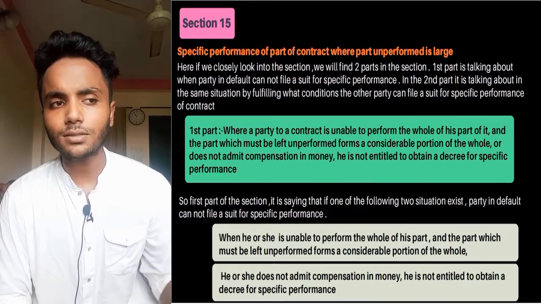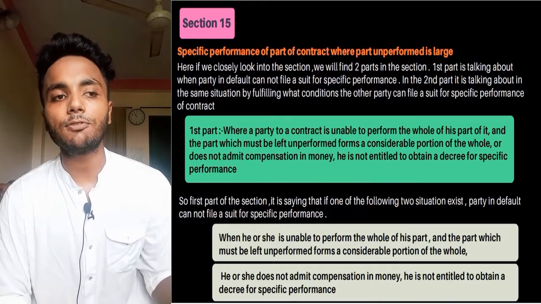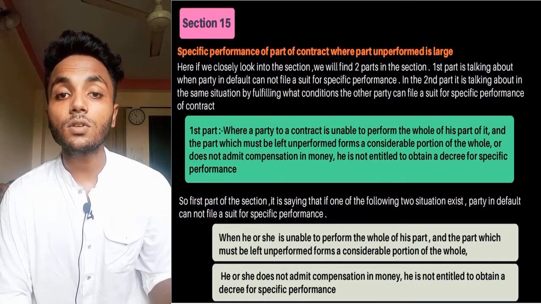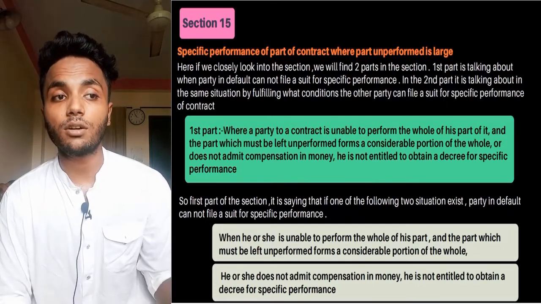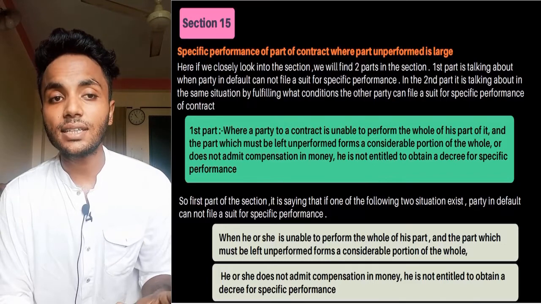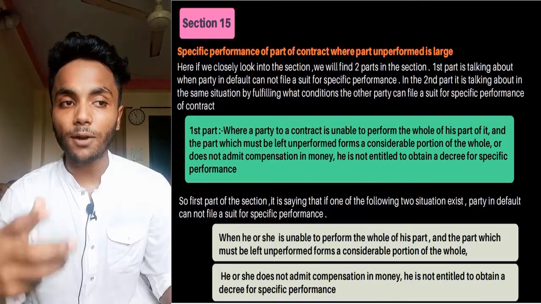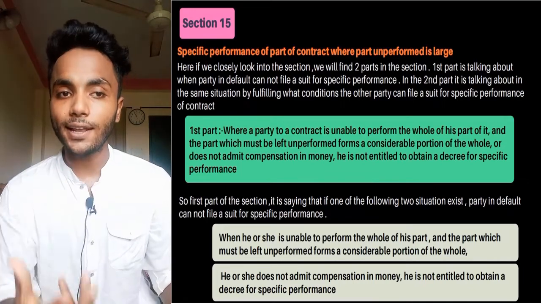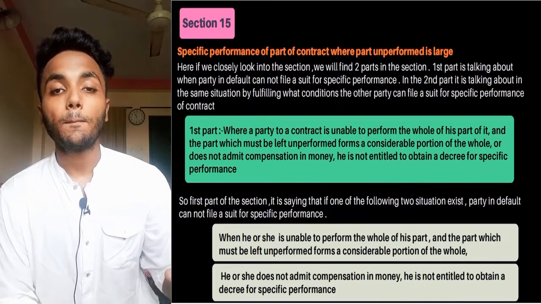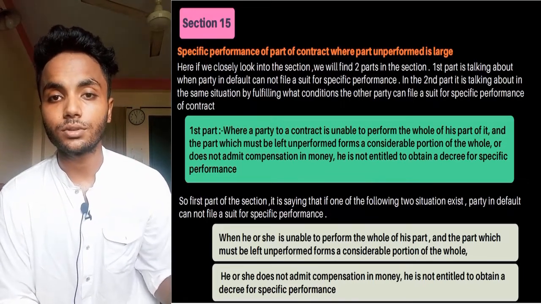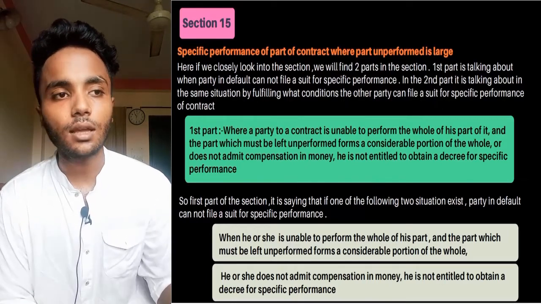So the first part is talking about when the party in default. Party in default means the party who cannot perform the contract. So under this section he cannot file a suit, but the other party who can perform the contract can file a suit by fulfilling certain conditions. Those conditions are also written in section 15.